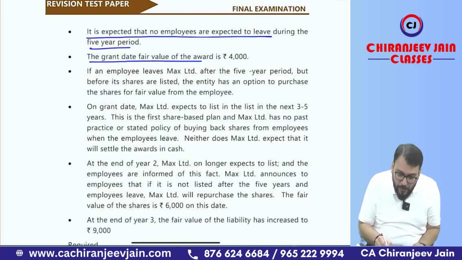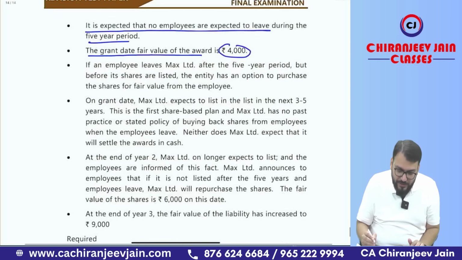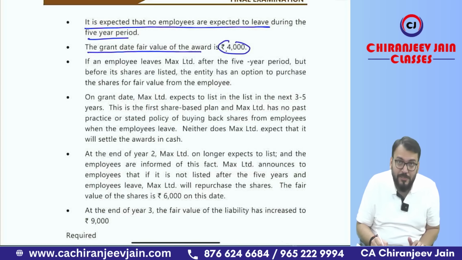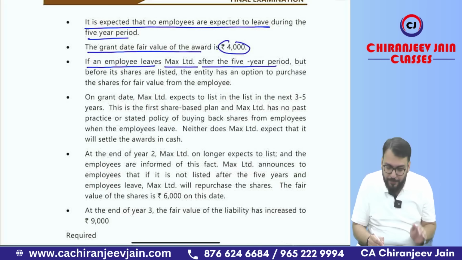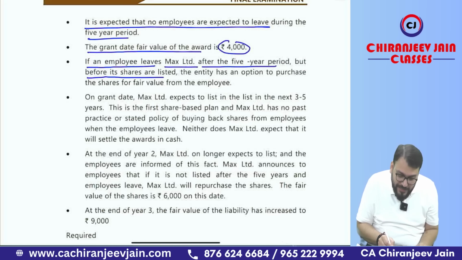The grant date fair value of the award is 4,000. So it is given as the total fair value of the award. If an employee leaves Max Limited after the 5-year period, that is, after the vesting period but before listing of shares, the entity has an option to purchase the shares at fair value from the employee.